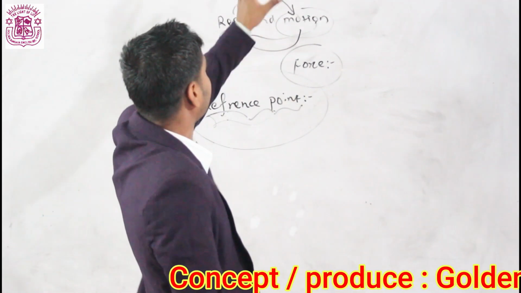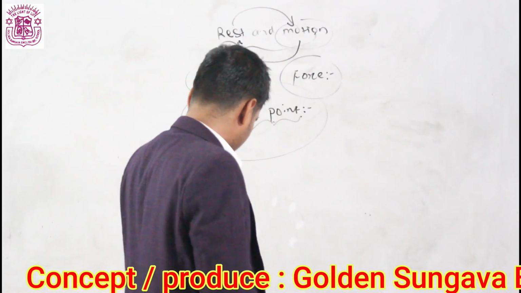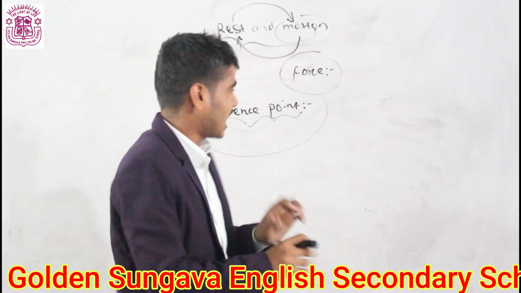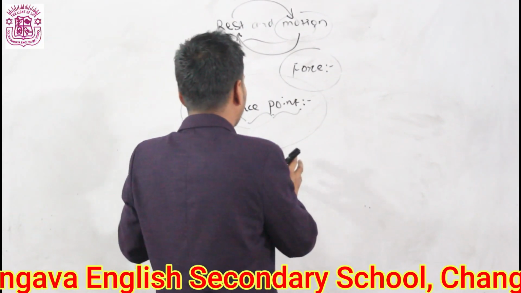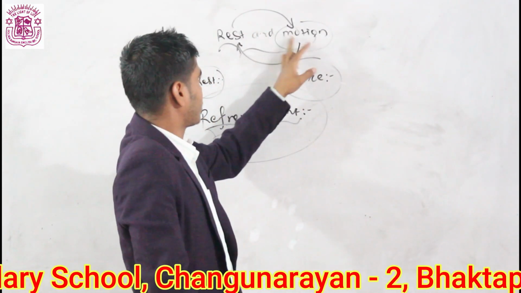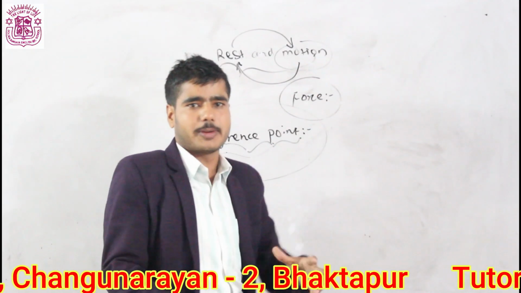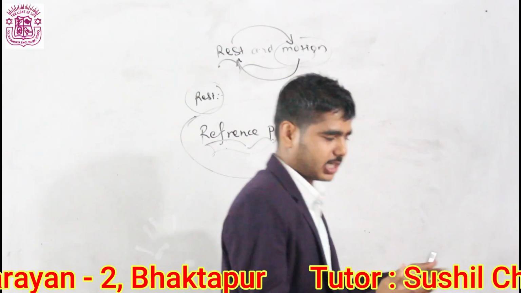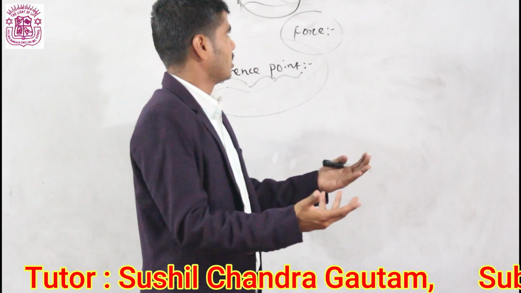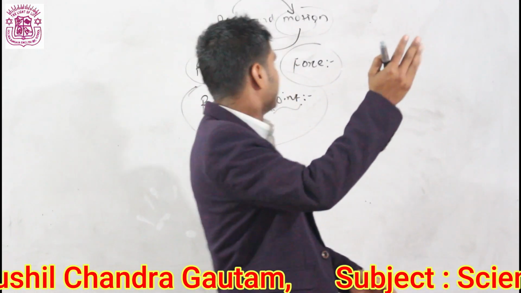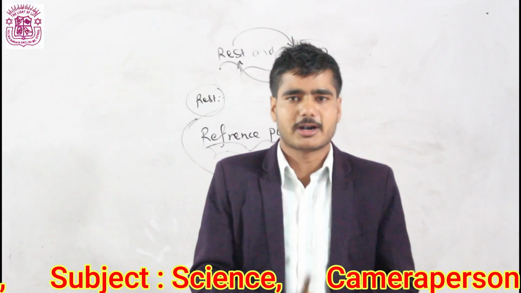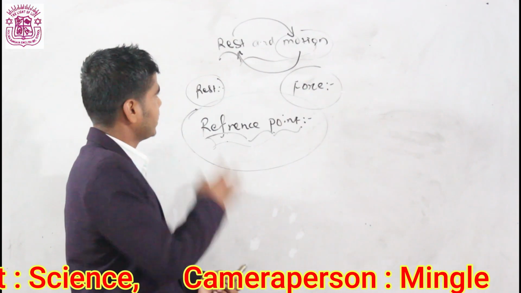If there was not any support in this corner, at that time the wall would fall down. It means that after applying the force, the body changes or tends to change its state, that is, from rest to motion or motion to rest. For example, if anything is moving and I apply some force, it will stop because of my force. If there was no force, the body would continue its motion. That's why force is an external agent that changes or tends to change the state of a body, rest to motion or motion to rest.